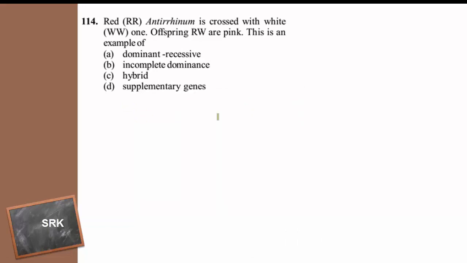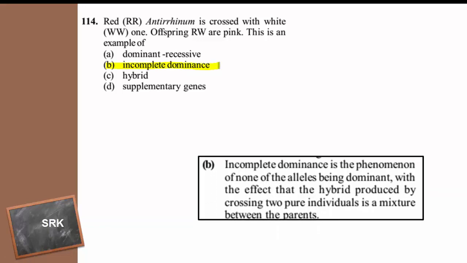Red Antirrhinum, RR, is crossed with white, WW, and the offspring RW are pink. This is an example of: dominant recessive, incomplete dominance, hybrid, supplementary genes. When the dominant gene in the presence of another gene is not able to express its character completely, this is the example of incomplete dominance. So the answer is option B. Then moving to the next question.